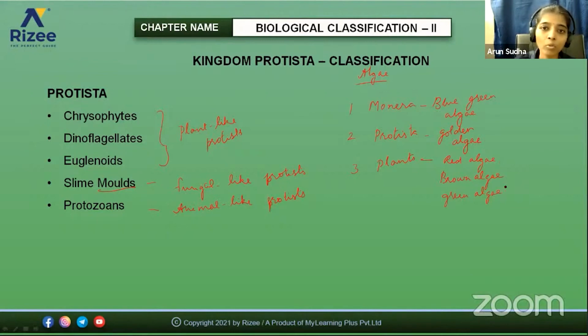So there is a huge variation among these classifications, particularly in the kingdom Protista. We'll see in detail about the Chrysophytes, dinoflagellates, euglenoids, slime molds, and protozoans which come under the kingdom Protista.